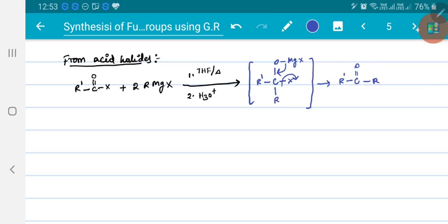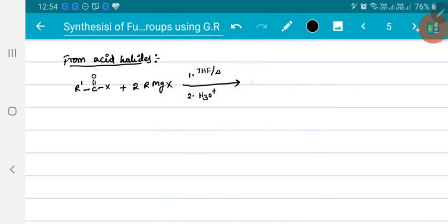Now this again reacts with the Grignard reagent. Again R minus from Grignard reagent will attack. This converts into OMgX, followed by hydrolysis. So the finally obtained product, I am giving the final product directly, will be R prime C. When the first alkyl group attacked, you got OMgX and X is gone, forming a ketone.